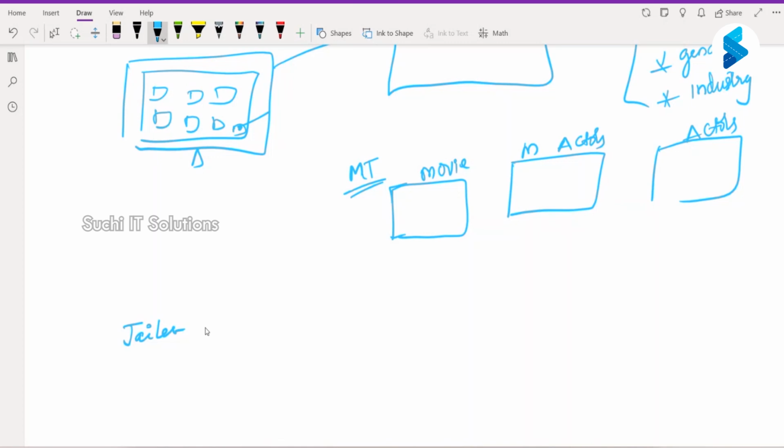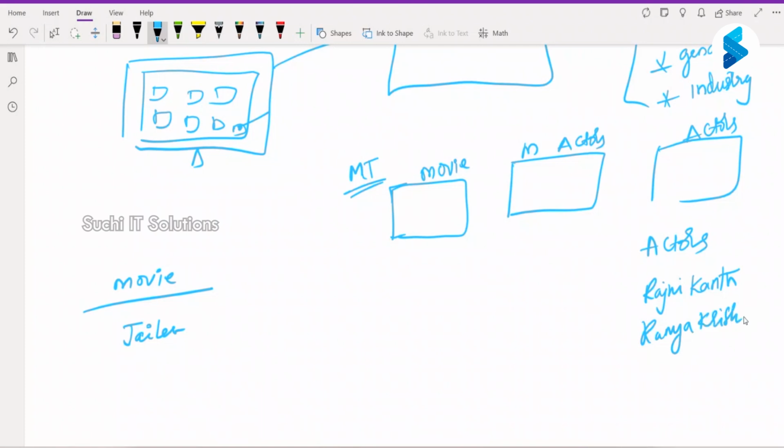Okay, for example, Jailer is the recent one, right? In the movie table, I have Jailer as my movie name, and I have another table which contains actors. Who else is there in Jailer? I don't know. Okay, so Jailer is my movie name.